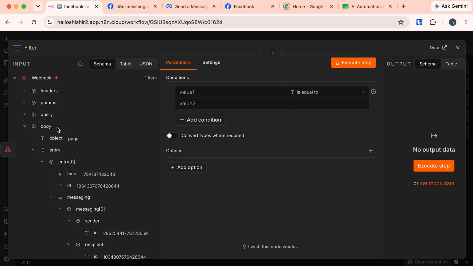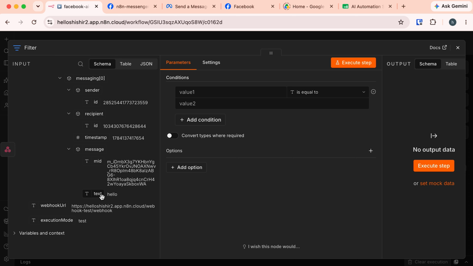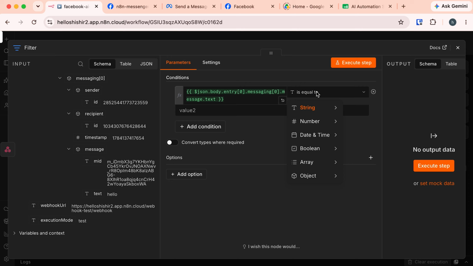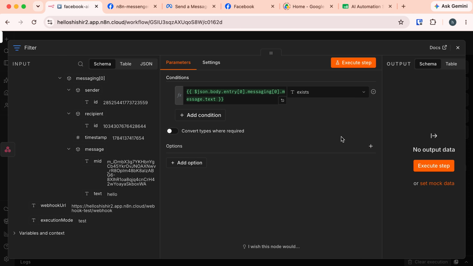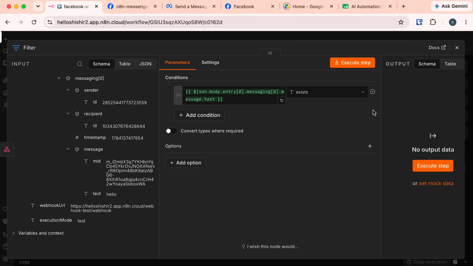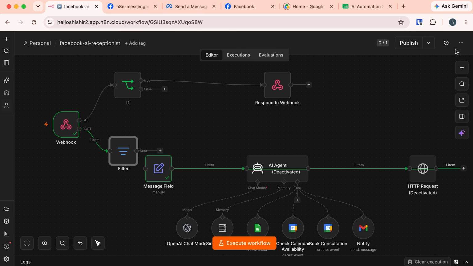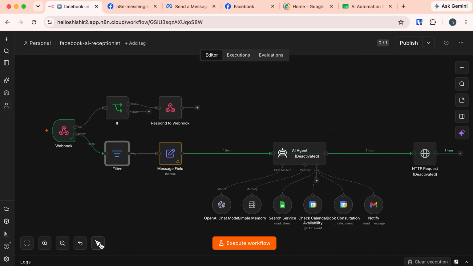Let's collapse this header, and this is our messenger text. Let's drag it here in this value 1, and from this drop down choose this string and choose this exist. So what it will do, it will check the text of the message and check if this text exists. If this exists, only then it will pass request to the next node. Okay, let's close this and connect this filter to the message field. Let's reorganize this and enable these other nodes.